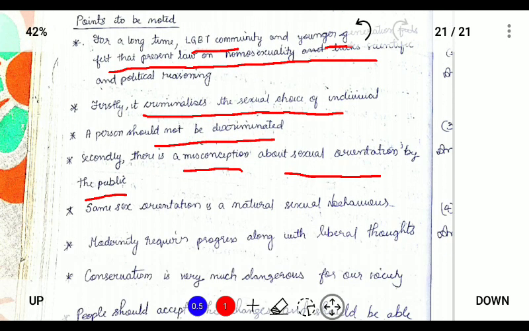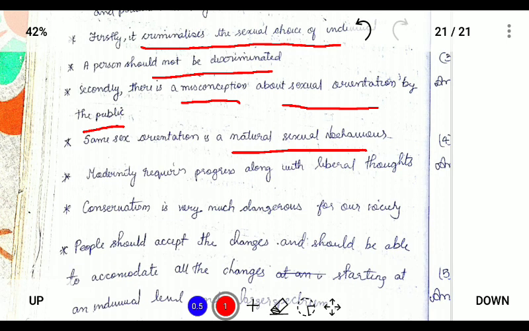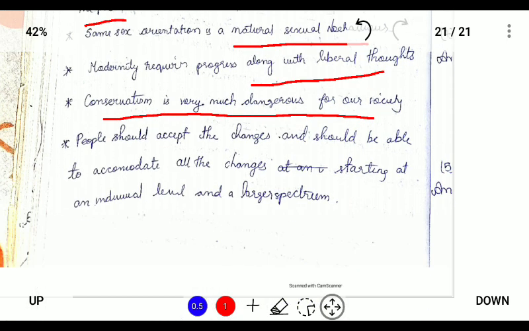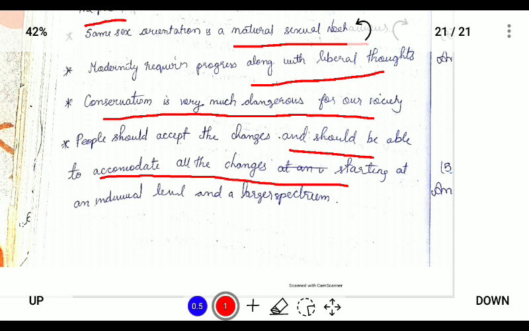Same-sex orientation is a natural sexual behavior, and modernity requires progress with liberal thoughts, and conservatism is very dangerous for society. People should start to accept changes and should be able to accommodate all the changes, starting at the individual level and at a larger spectrum.